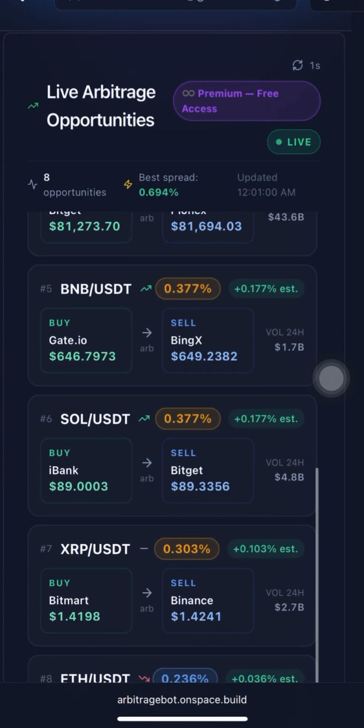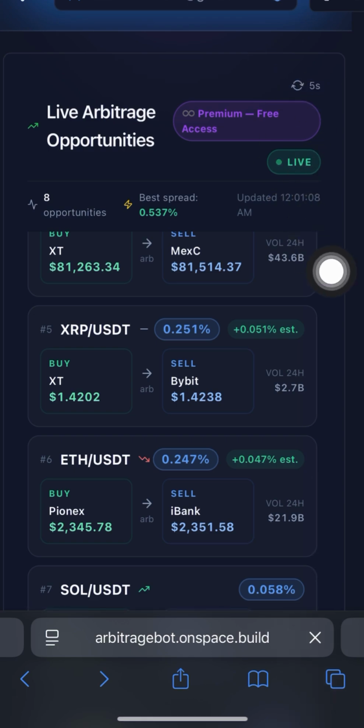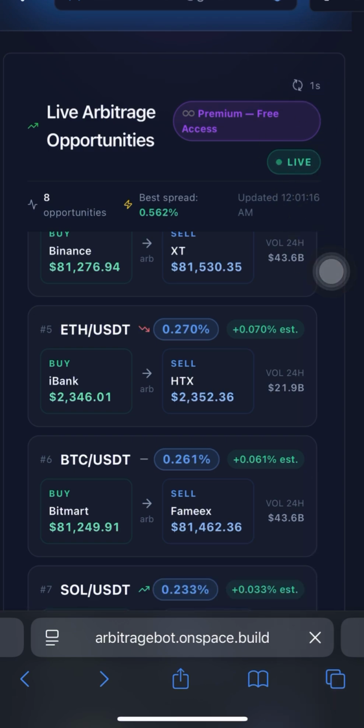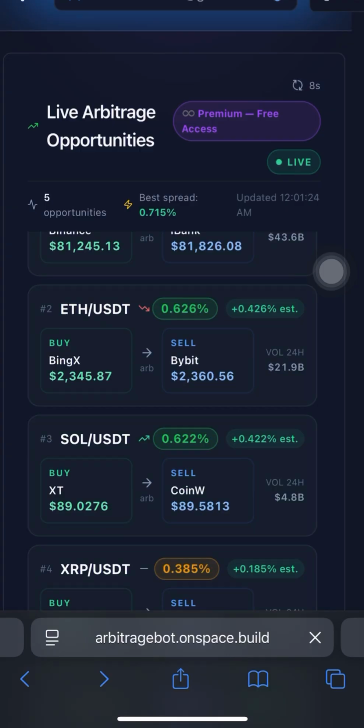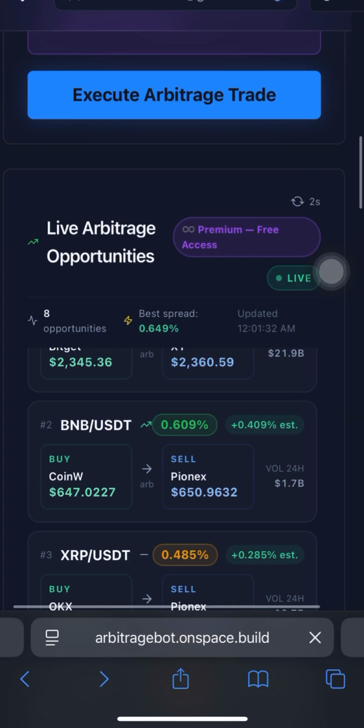All these things are signals, and every 8 seconds it gives you another signal. If you don't have knowledge about exchange to exchange arbitrage, you will still run into problems, because there are some things that you have to consider before you initiate a trade.